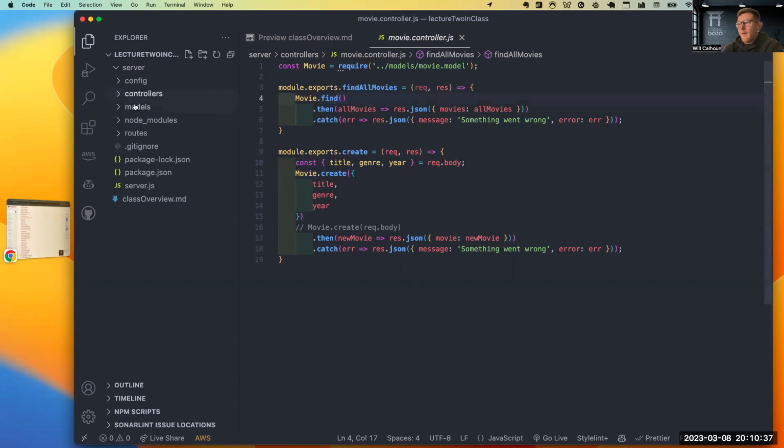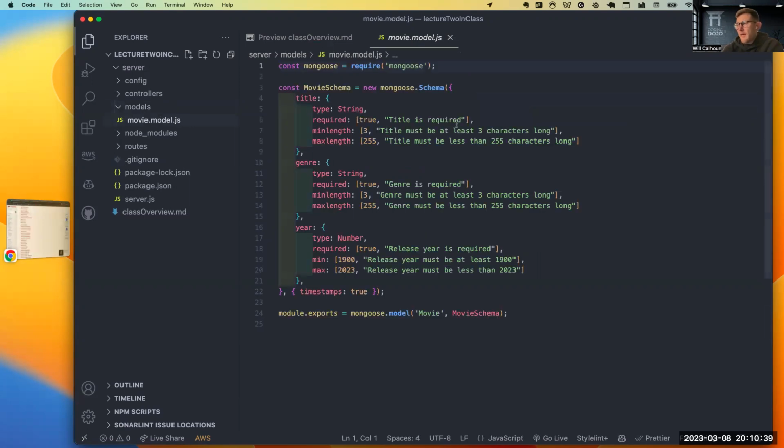Cool. Now, our model, we've talked a little bit about it. Just want to go over it again real fast. Here we are still bringing in Mongoose because we want to create a model of this. And here we create our schema. Our schema is what? Does anybody remember? Our schema is, think about it like a blueprint for building a house. Yeah, exactly.